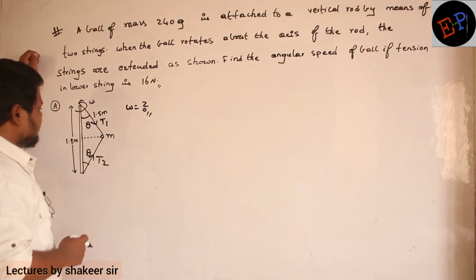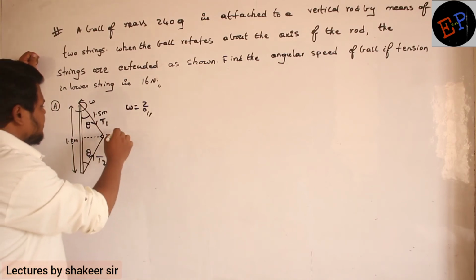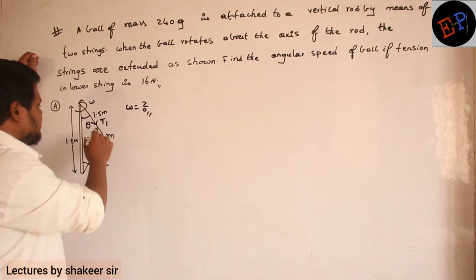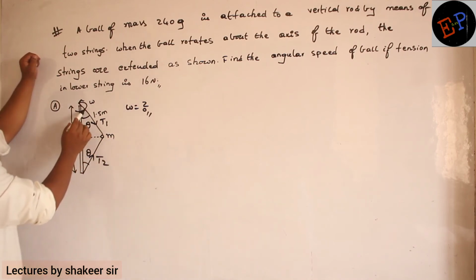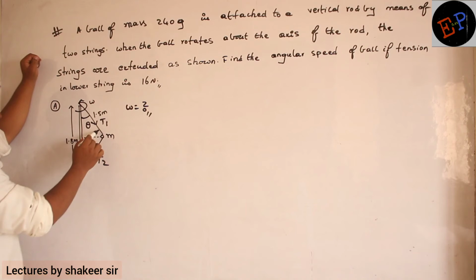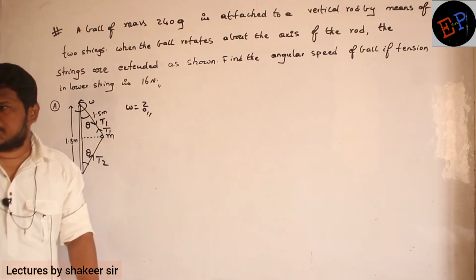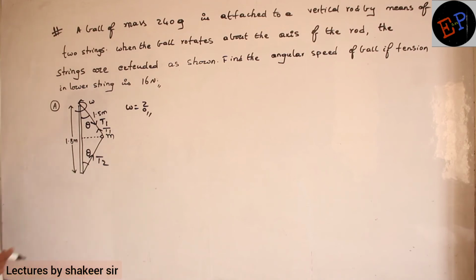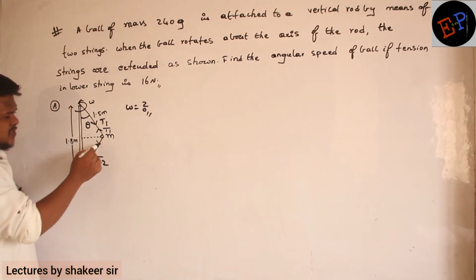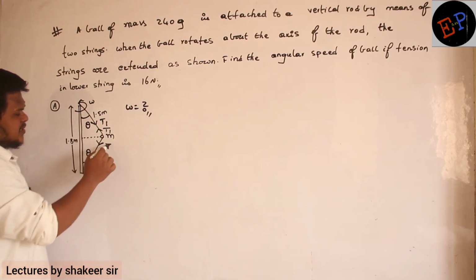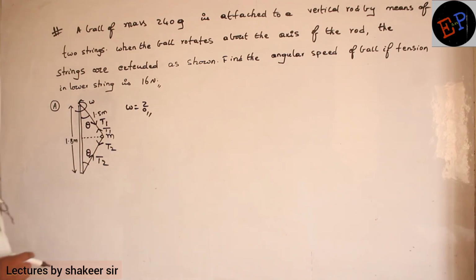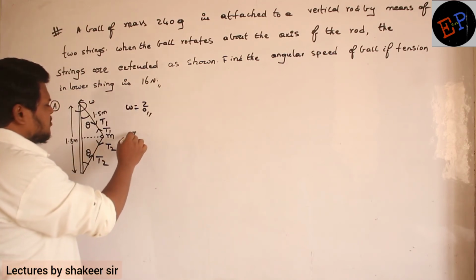So what shall we do? Let us split this tension into two components. See, here the direction of tension will be in this direction, but here what will be the direction of tension? Here tension T1 will be in the opposite direction, because tension is always equal and opposite, no? So similarly, here also what will be the tension? Here also the direction of tension T2 will be in this direction. So let us try to split this one into two components.